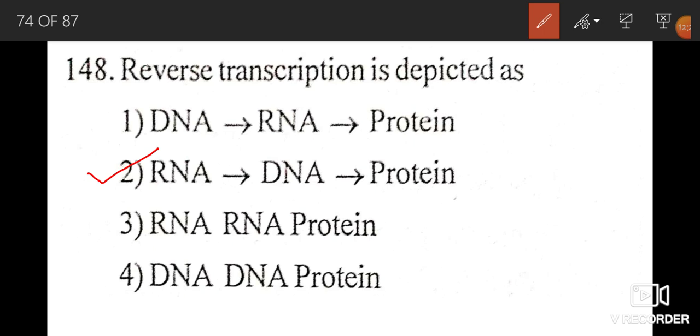That is called reverse transcription. It was identified by Temin and Baltimore, so it is called Teminism. DNA to mRNA, mRNA to protein, this is transcription. In some viruses like retroviruses, like HIV, transcription is from RNA to DNA and DNA to protein. So in retroviruses, it is reverse transcription.